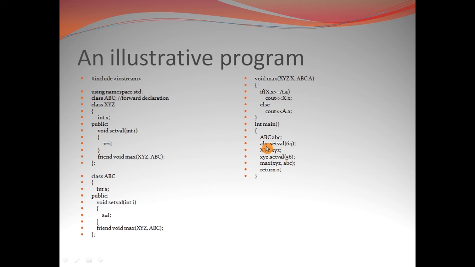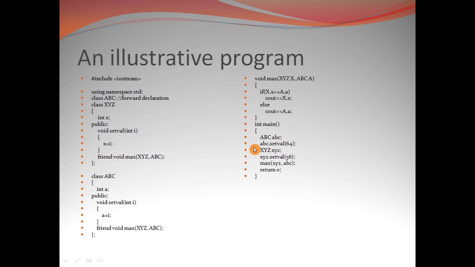After that, we invoke the function setval of this class ABC by the statement abc.setval, with an integer value as an actual argument supplied within the parentheses. So this 64 is copied into int I as the formal argument, and this I value, 64, gets assigned to the data member a of the class ABC.